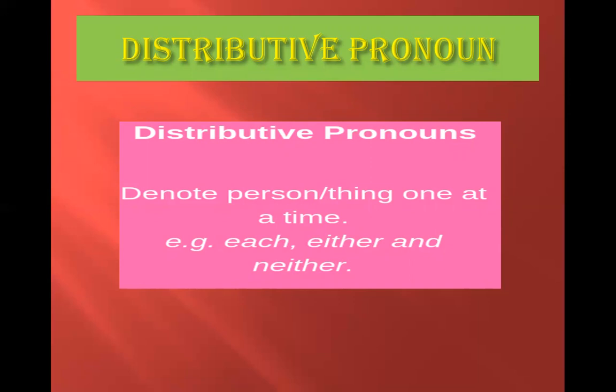For example, everyone should be polite and gentle. Here, everyone is distributive pronoun. Each of the boys climbed the wall. Here, each is the distributive pronoun. Because distributive pronoun denotes person or things as single or in a group.